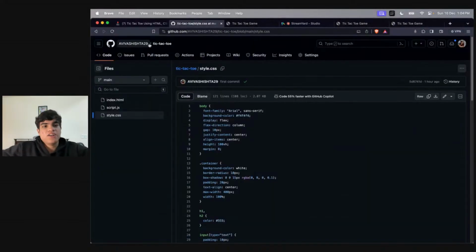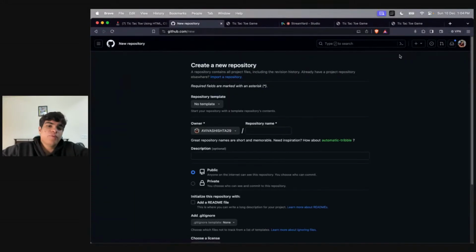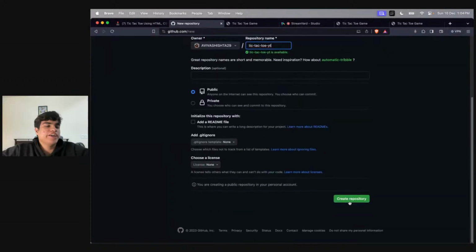Now let's quickly talk about how you will share this with your friends. What you need to do is go to your GitHub and create a repository. Sign up on GitHub, it's free. I feel most of you know HTML and CSS, so you should know how to deploy a basic HTML, CSS website. Just go to your GitHub, click on this plus icon, and create a new repository. That repository should be public. You can name it Tic Tac Toe YT, or whatever you want to. And then click on create repository.